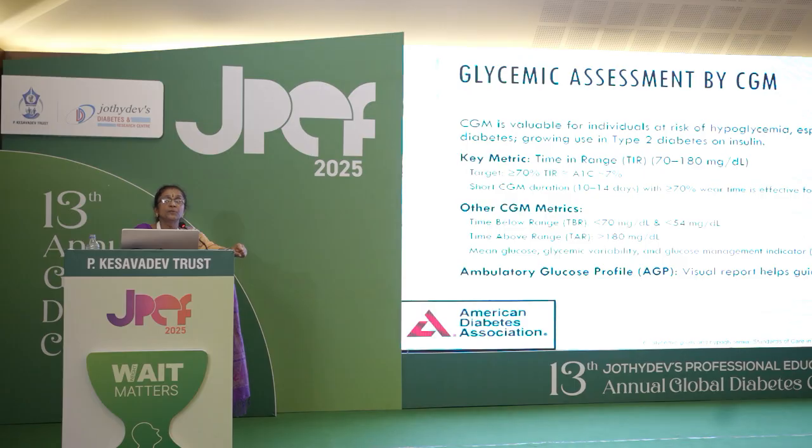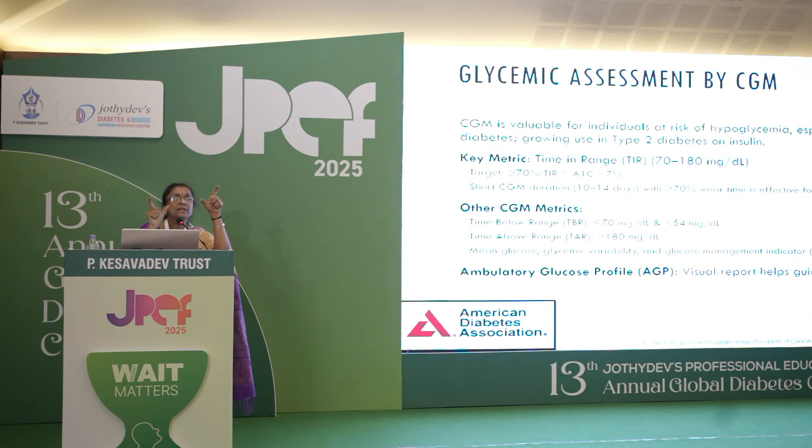It is valuable for individuals who are at risk of hypoglycemia and hyperglycemia. There is one term called time in range. The time in range is between 70 to 180. Then the patient is very well controlled. I'm talking about monitoring; the HbA1c will be around 7. The target should be between 70 to 140. And the other metrics are time above range and time below range. Time below range is between 54 to 70, and above range is more than 180.